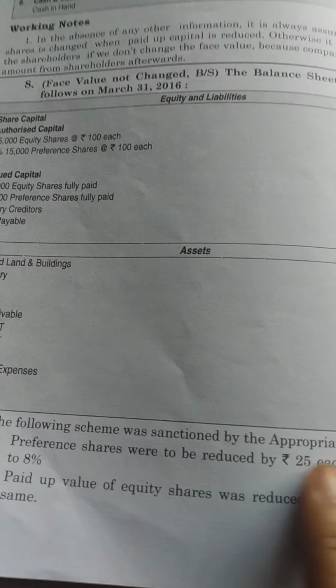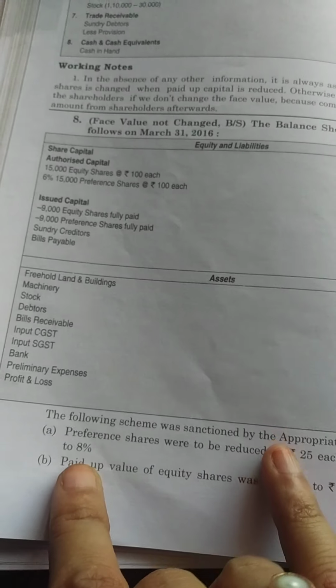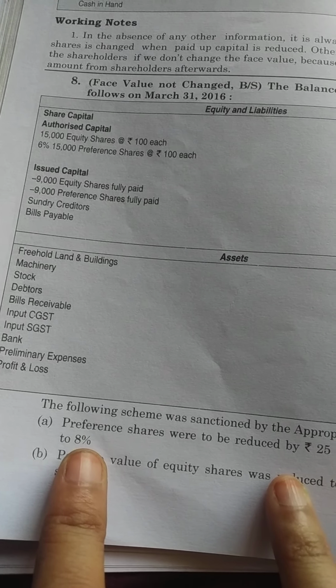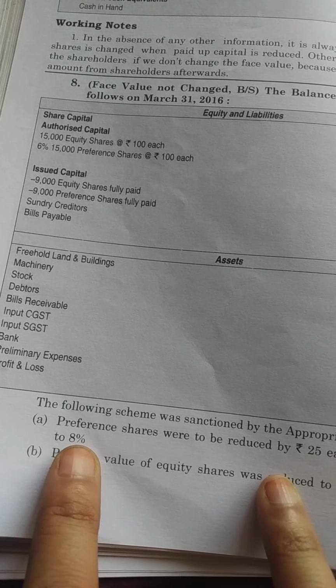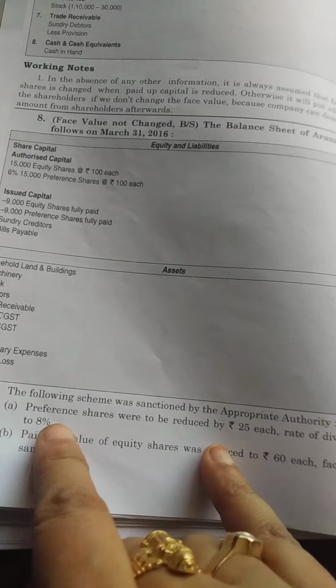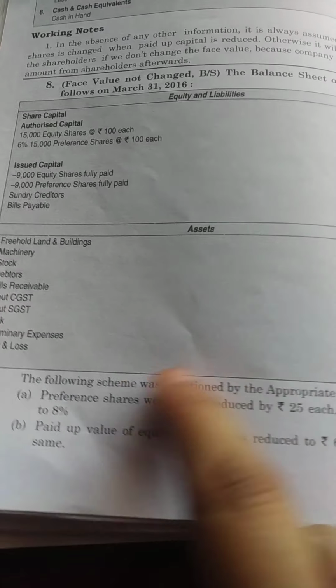And the next one, he is asking the rate to be 8%. Here the rate is 6%. So the new preference shares, after reconstruction, should be 8% preference shares of rupees 75 each. This is the first adjustment.